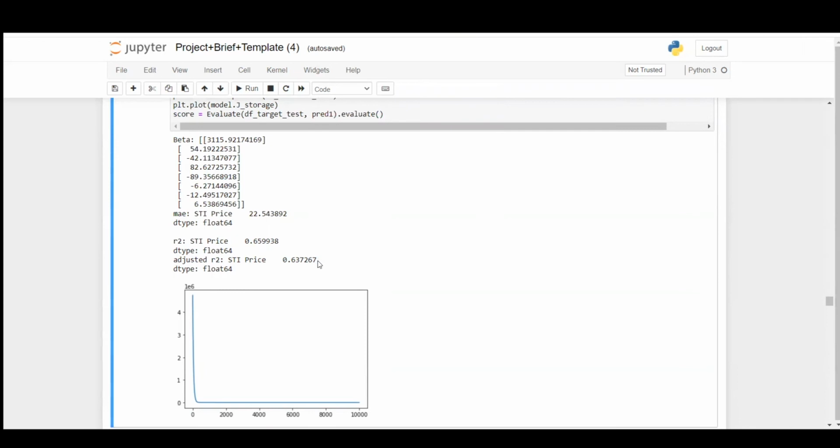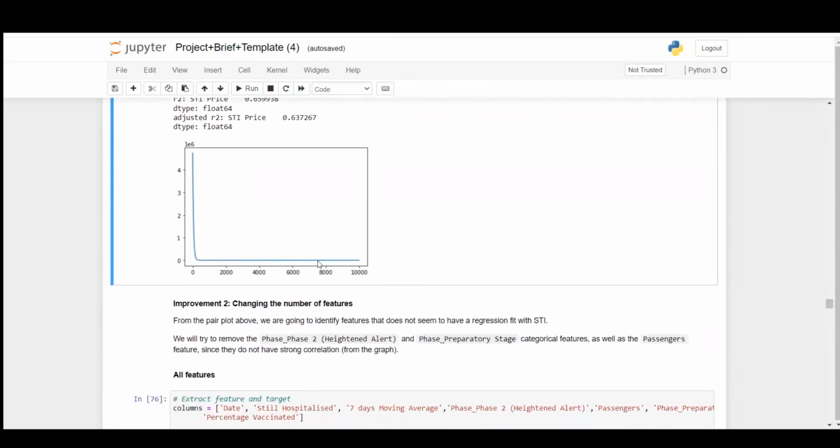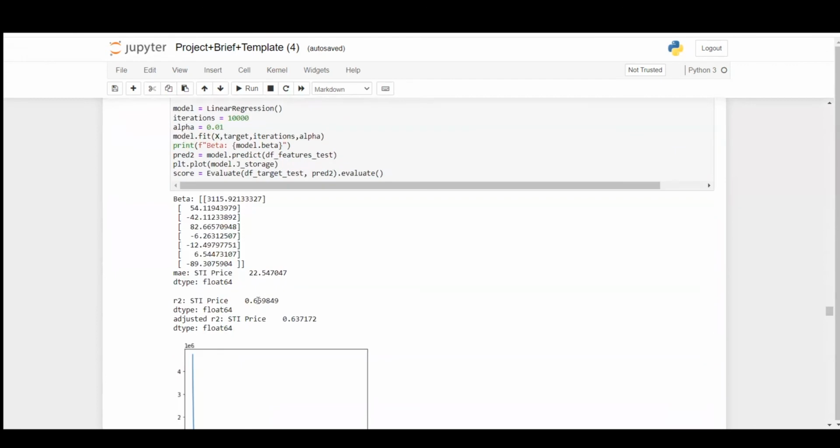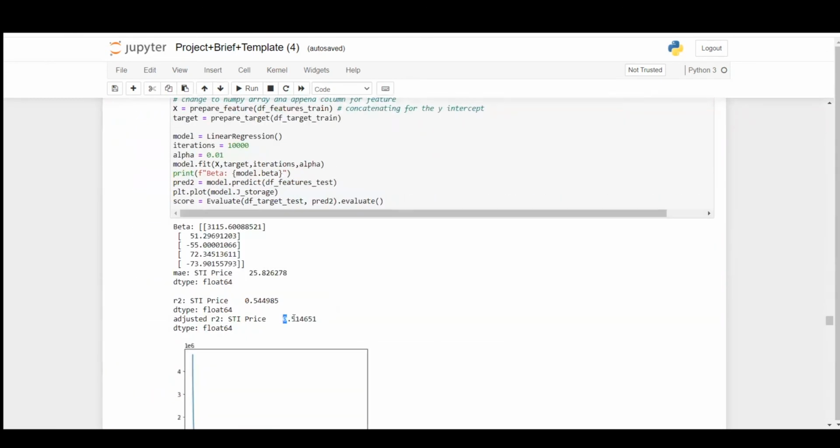So we realized that normalization is really important because our factors are all on different scales, like the Straits Times Index as well as the number of hospital beds. So now we are trying to change the features, to see if a reduction of features would lead to a better result, because we see that the phases do not have a strong correlation in the categorical features. So over here, we are trying to use all features and we got an adjusted R-square of 0.63, and over here, we got an adjusted